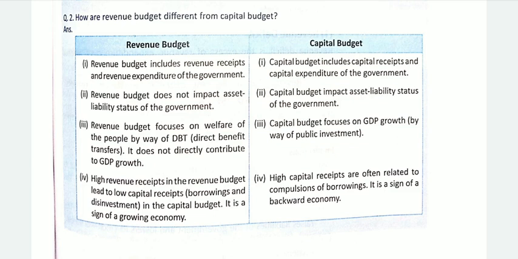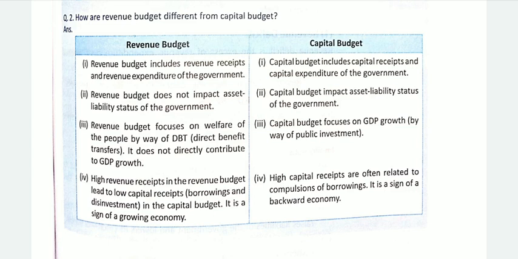If revenue receipts are high, we can easily pay our revenue expenditure, and the surplus of these receipts can also be used to pay for the capital expenditure, which means the fines and taxes collected by the government, after paying pensions, salaries and scholarships, can also be used to pay off the loans borrowed by the government.